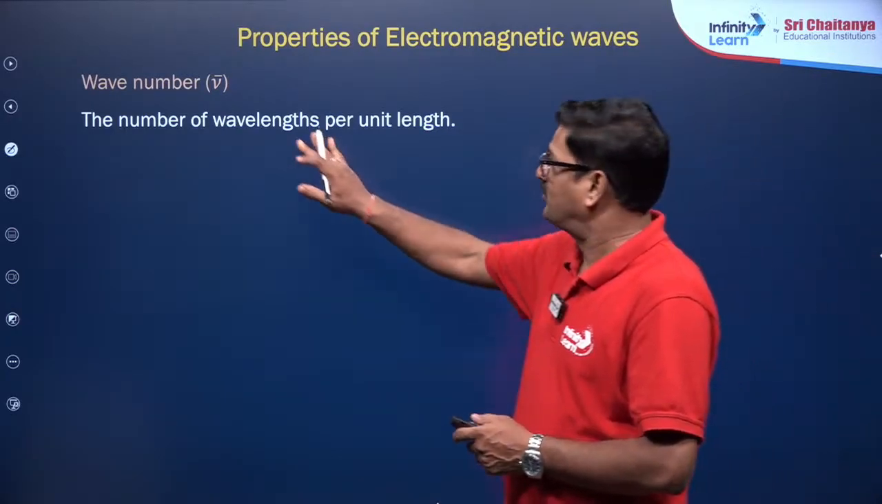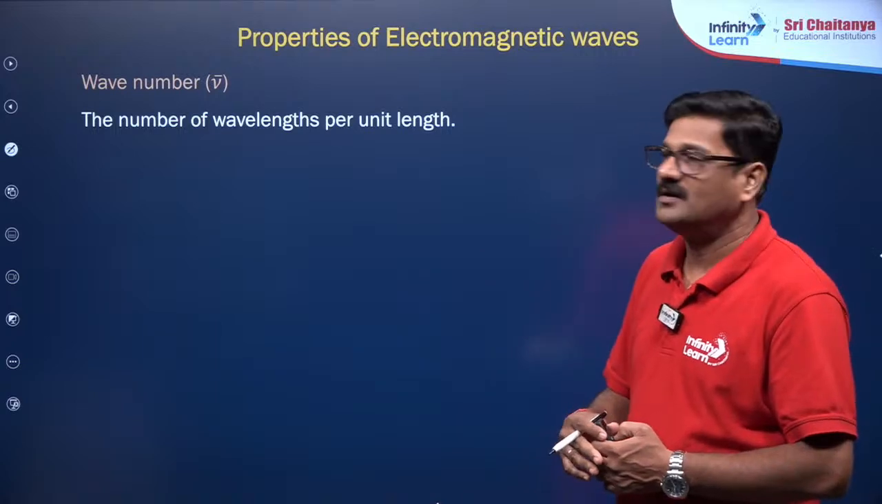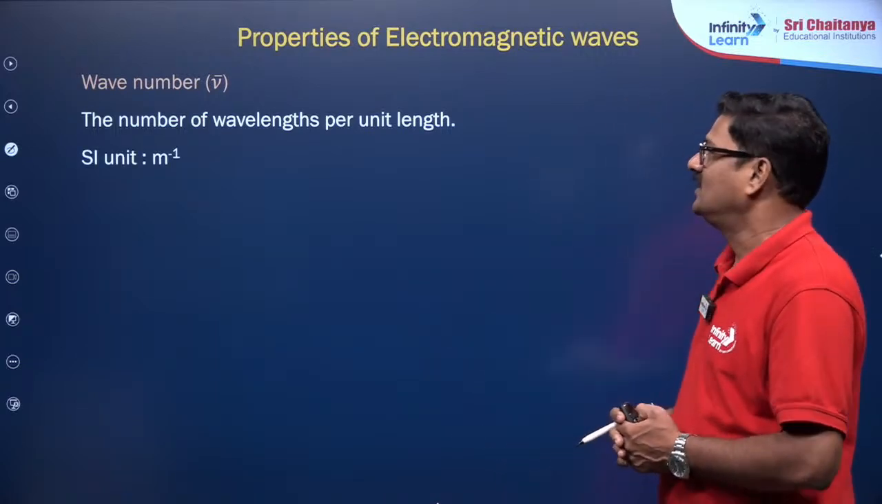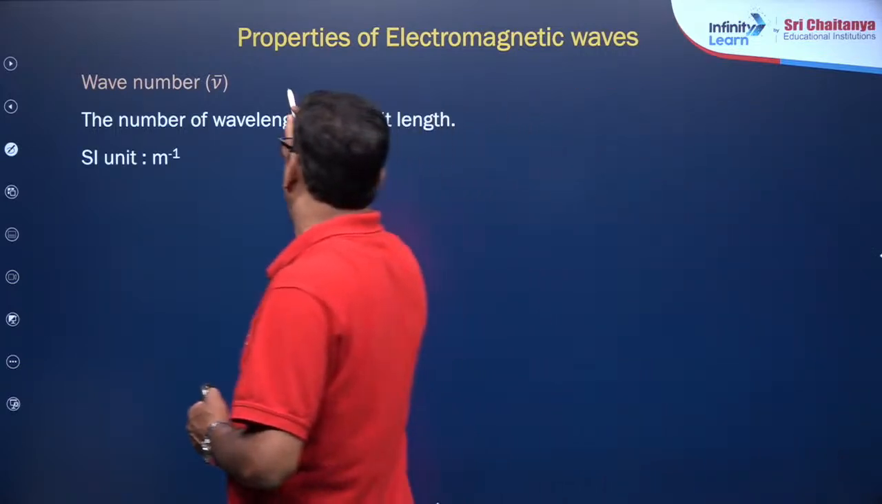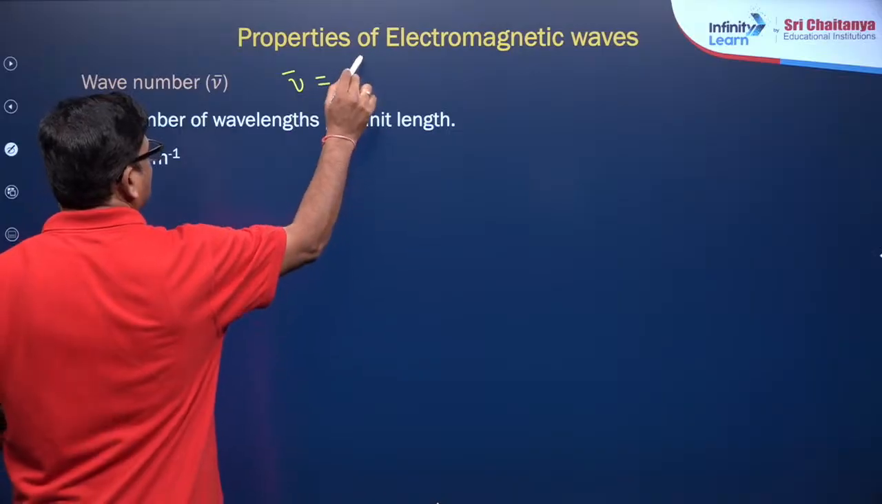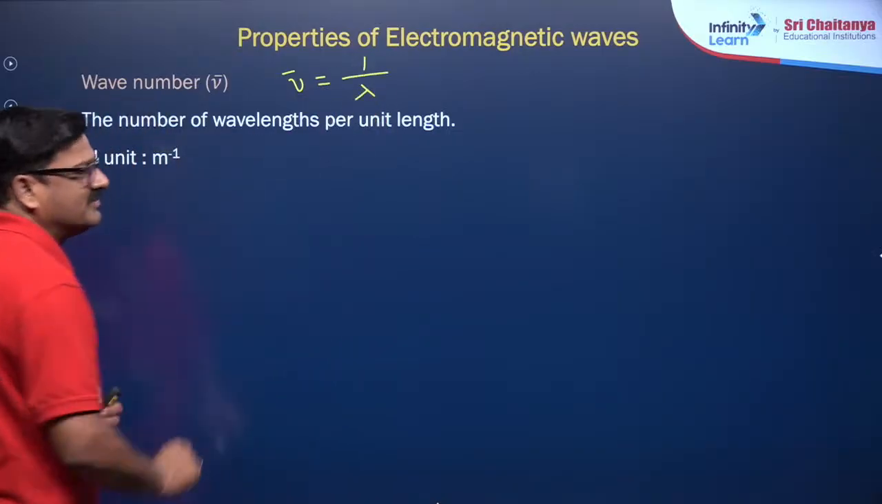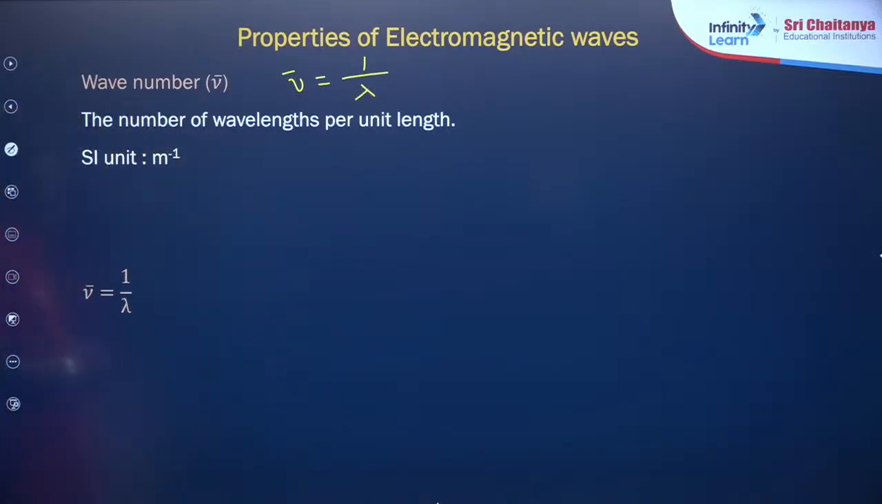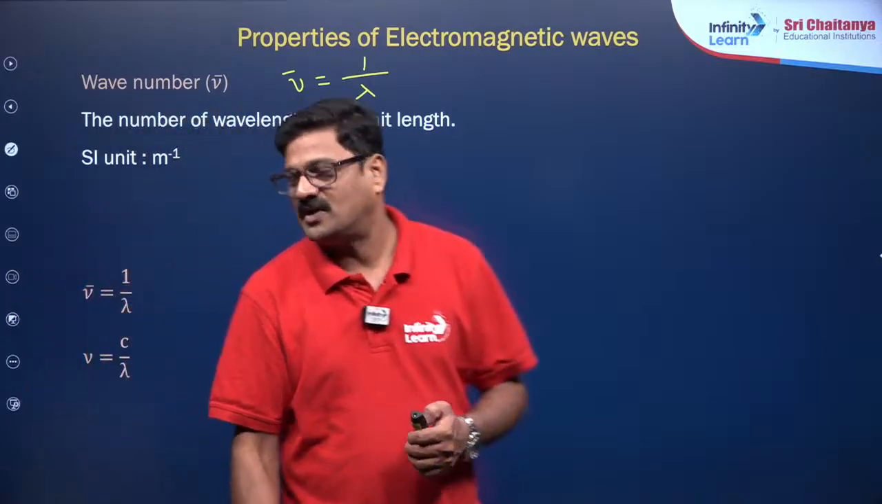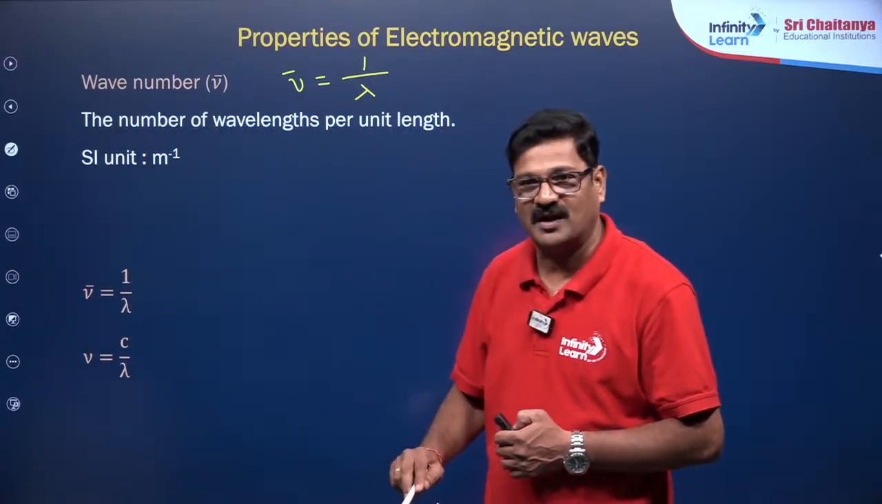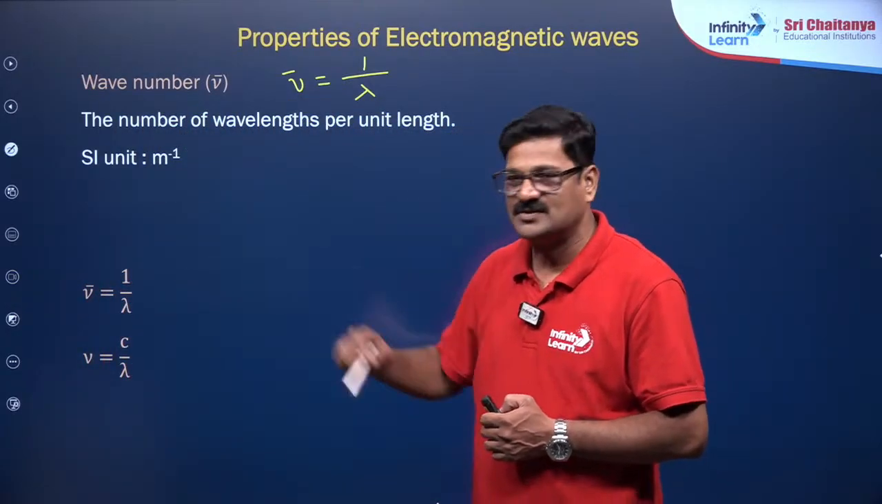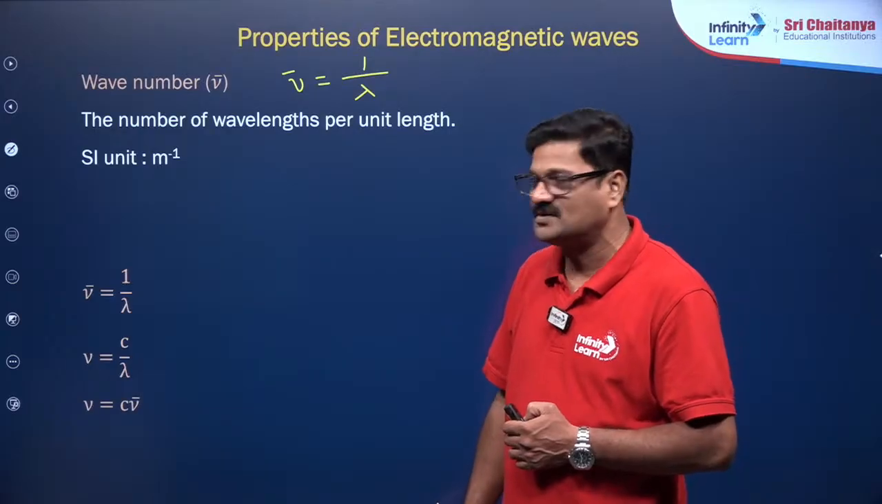It is pronounced as nu bar, and nu bar is the reciprocal of wavelength. Okay, and nu bar is equal to 1 by lambda. That's the reason why nu is equal to c by lambda. So I can say c into 1 by lambda. So 1 by lambda is equal to nu bar. That's the reason why nu is equal to c nu bar.